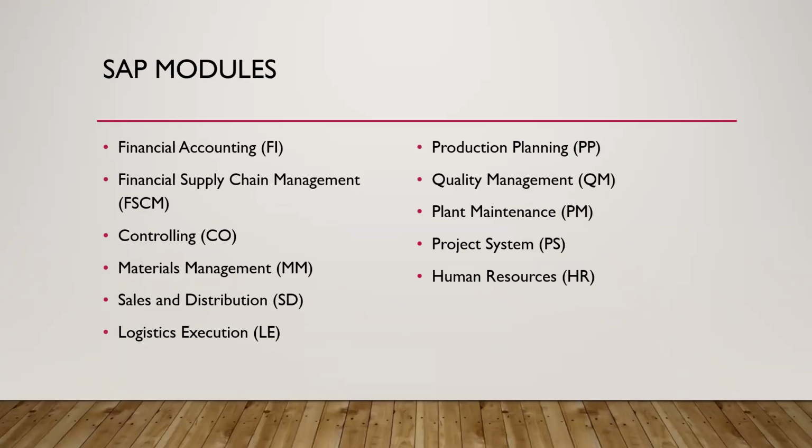Now, SAP modules, these are a few examples. Any business can have fewer modules than these, and more modules are also available, depending upon the size of the organization. Here we can see financial accounting, financial supply chain management, controlling, material management, sales and distribution, logistics execution, production planning, quality maintenance, plant maintenance, project system, and human resources.